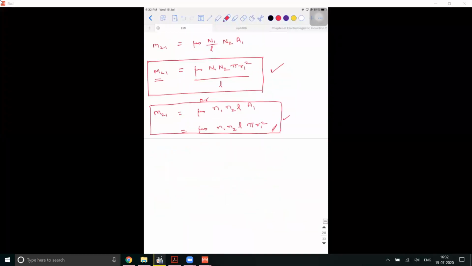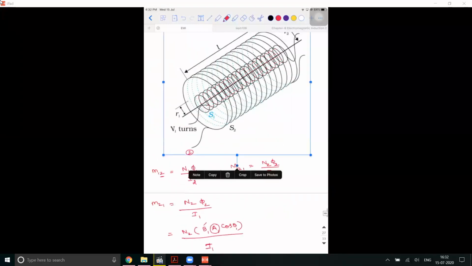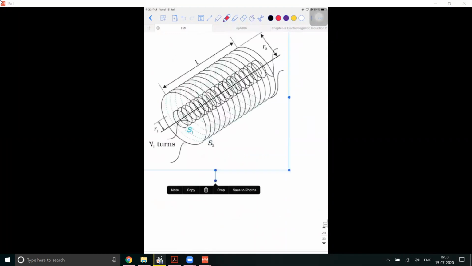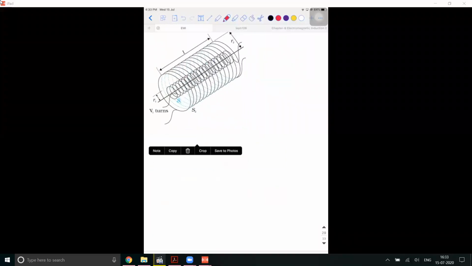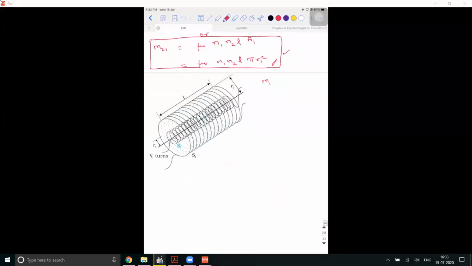You guys tell me, okay? Wait, I'll copy the same diagram for your reference. Now we need to derive M12, correct? What is the formula? It is N1 phi1 divided by I2. N1 I'm not disturbing. What does phi1 mean? Again, let's first write down BA cos theta, the whole divided by I2.